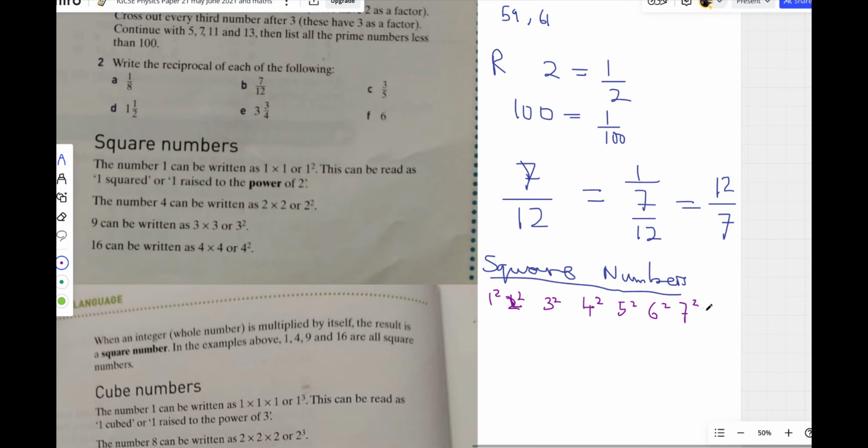So let's just do 1 to 10. 9 square, 10 square. Now let's write them out.